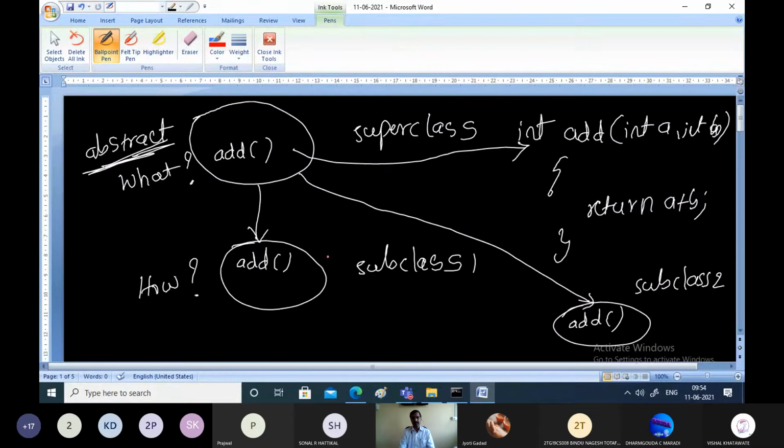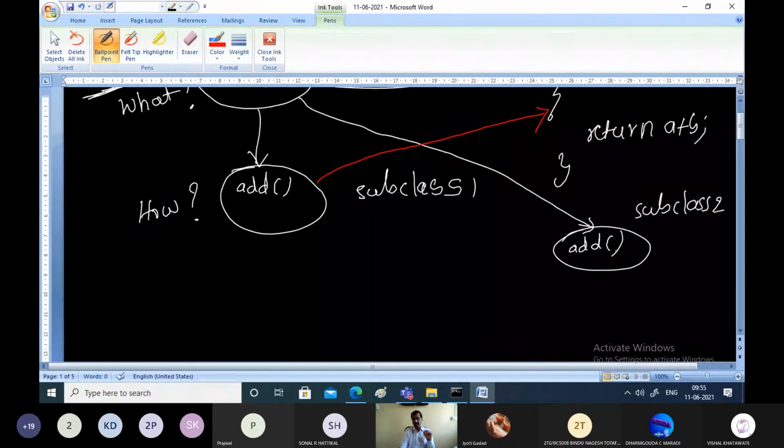This is subclass 1, which has used this definition for add. It's going to add these two numbers in this way, because the superclass has not provided a definition for the add function. The definition will be provided by the subclasses. And here we have one more subclass.